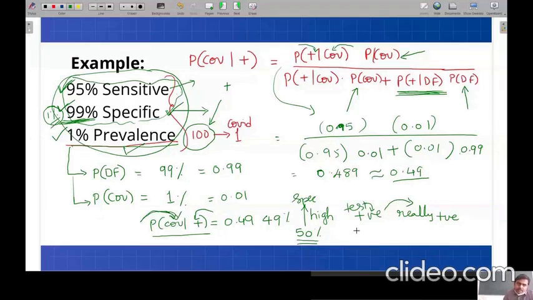Did you get my question? Even though the tests have high sensitivity and high specificity, the probability that a person is really COVID when he is testing positive is giving only a value of 50%. Why not a very high value? So what may be the reason?